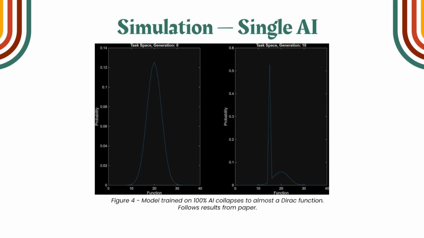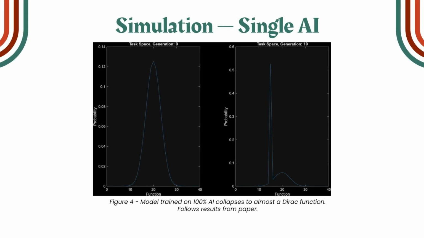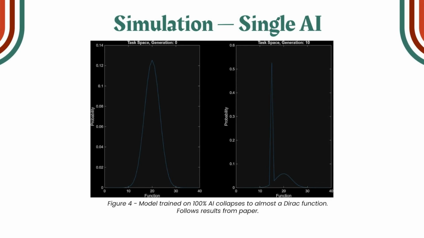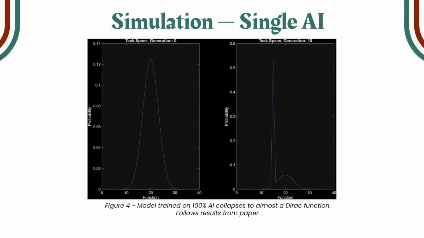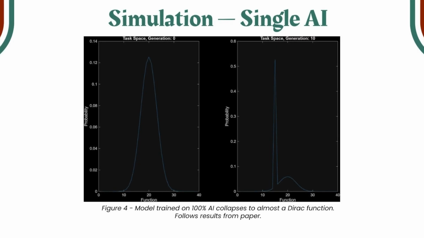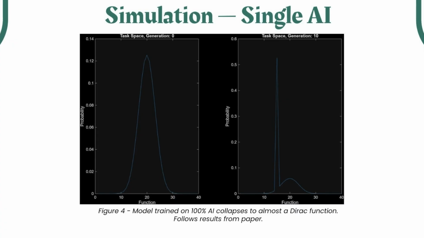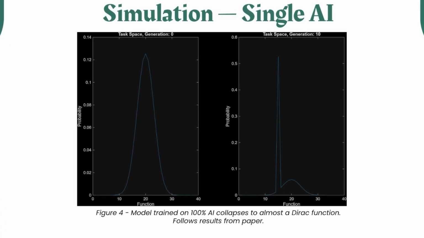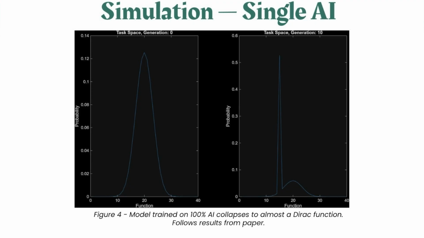This leads us to our simulations. First, we ran a single AI simulation using 100% AI data and 0% human input to try and see if the model simulates what was theoretically shown to happen in the paper. As you can see in figure 4, after only 10 generations, the model becomes very, very close to a Dirac function around task 15, which is what the AI was trained on in this simulation, showing support for the results in the paper.